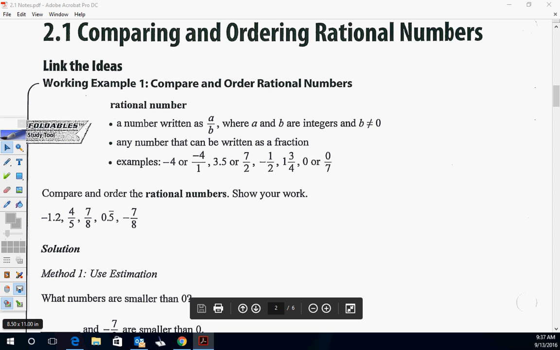Any number that can be written as a fraction. Examples are -4, -4/1, 3.5, 7/2, -1/2, 1 3/4, 0, and 0/7. Those are all examples of rational numbers. Now, if you're looking at that and you're like, well, what's not a rational number then? Can we think of a number that's not a rational number?